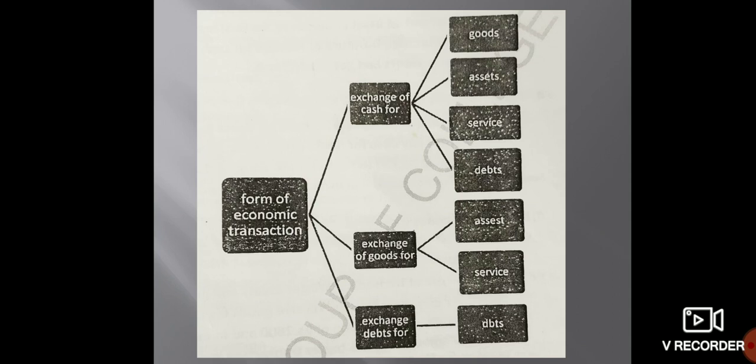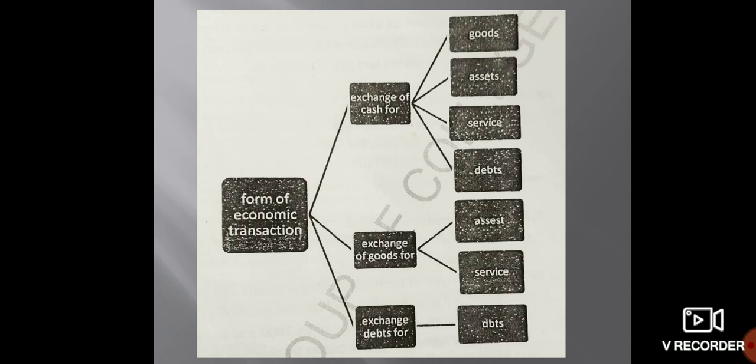Now what is exchange of cash for service? We paid ₹4,000 salary to an accountant. This is the example of exchange of cash for service. Now exchange of cash for assets: purchase of furniture of ₹6,000 for cash. This is the example of exchange of cash for assets. Now exchange of cash for debts: paid ₹75 to Pooja for the amount due to her. This is the example of exchange of cash for debts.